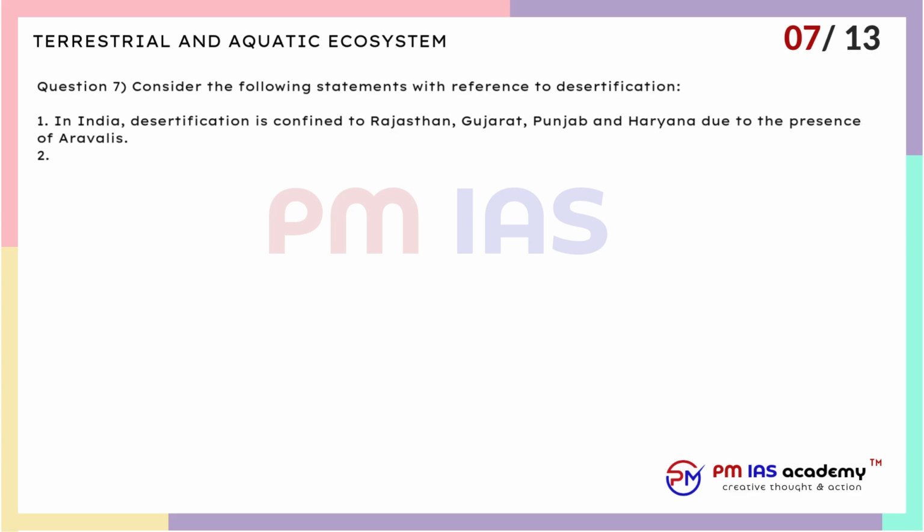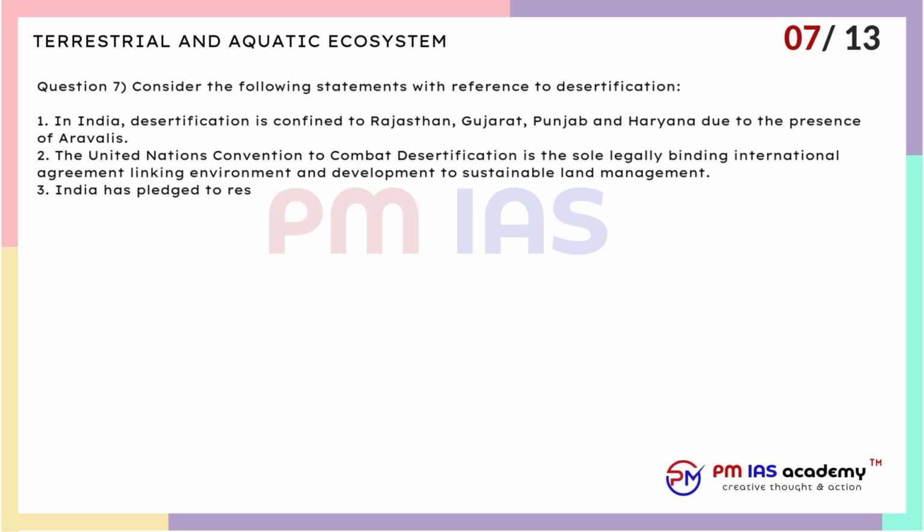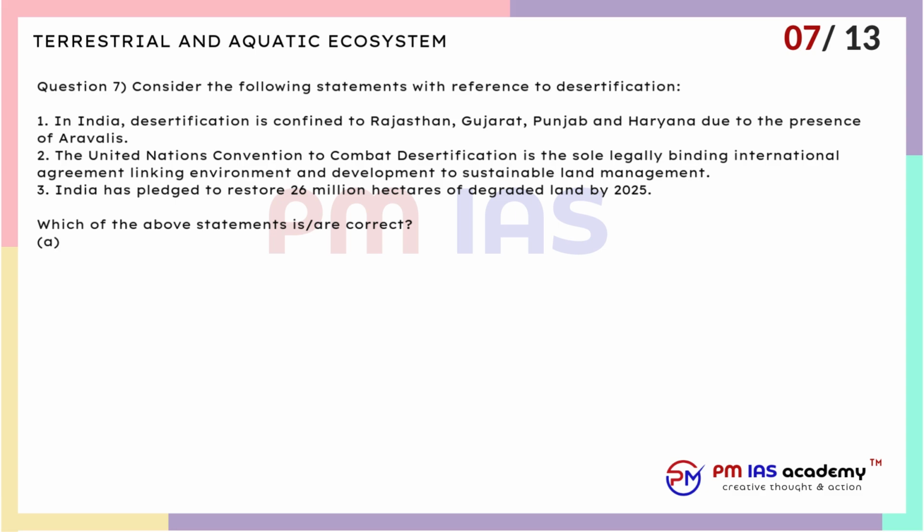2. The United Nations Convention to Combat Desertification is the sole legally binding international agreement linking environment and development to sustainable land management. 3. India has pledged to restore 26 million hectares of degraded land by 2025. Which of the above statements are correct? A. 1 and 2 only. B. 2 only. C. 2 and 3 only. D. 1 and 3 only.